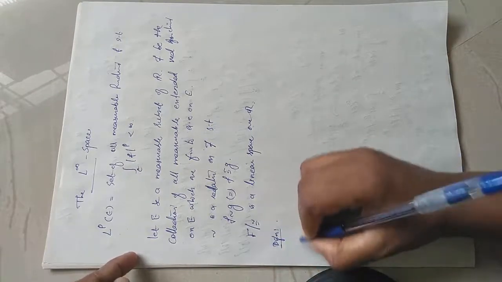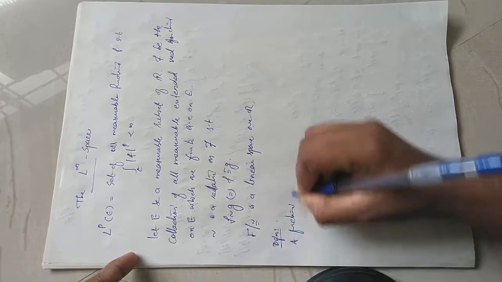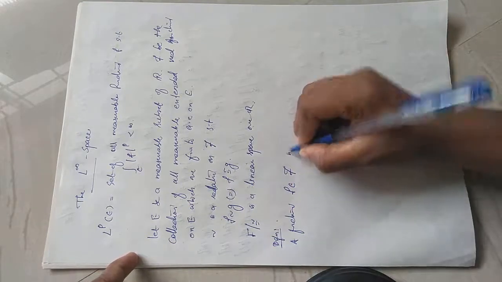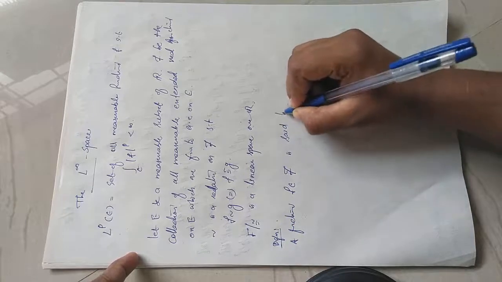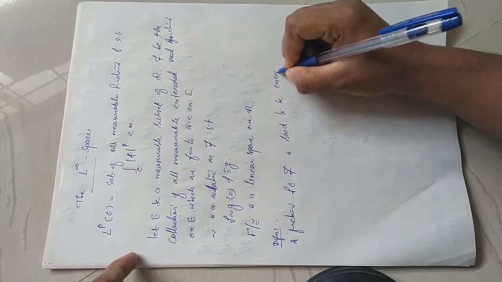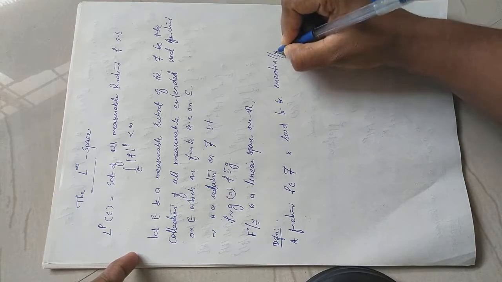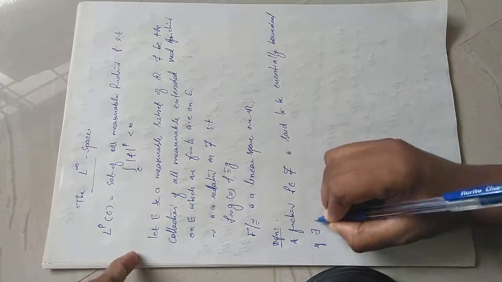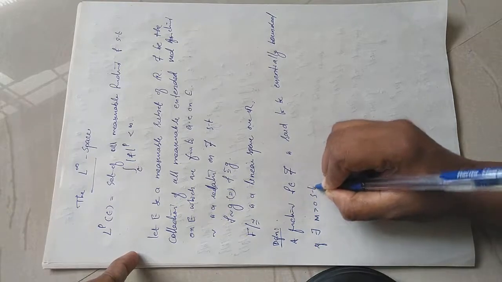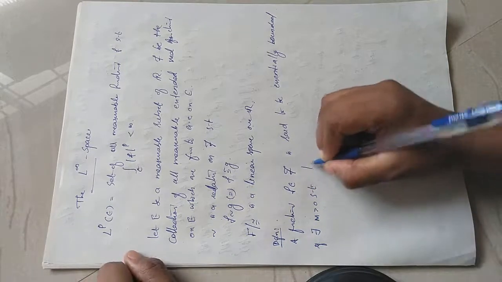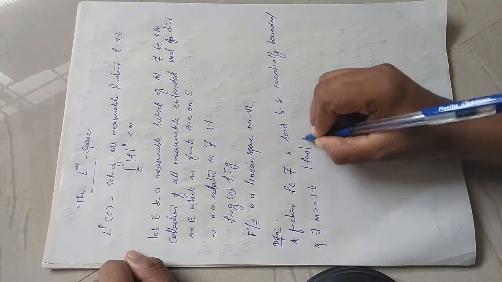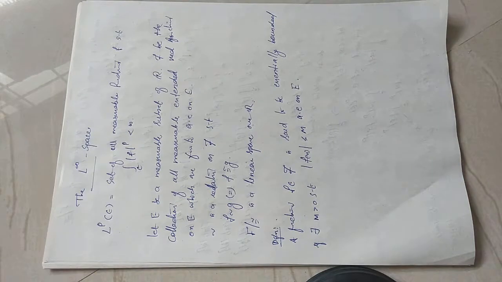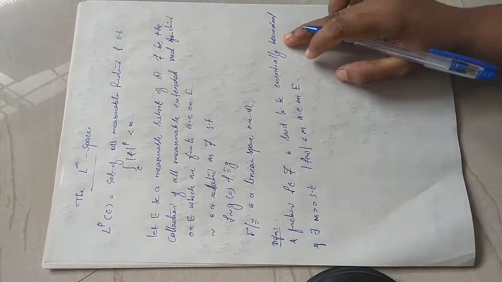A function f belonging to script F, that means a measurable function, is said to be essentially bounded if there exists some real number m greater than 0 such that modulus of f of x is less than or equal to m almost everywhere on E. So a function is said to be essentially bounded.